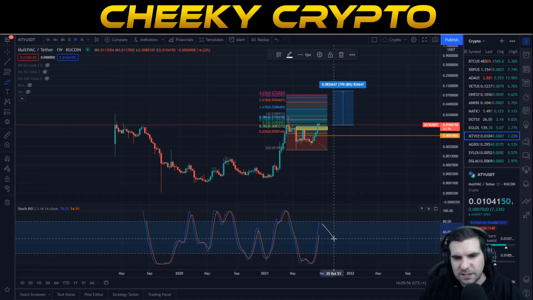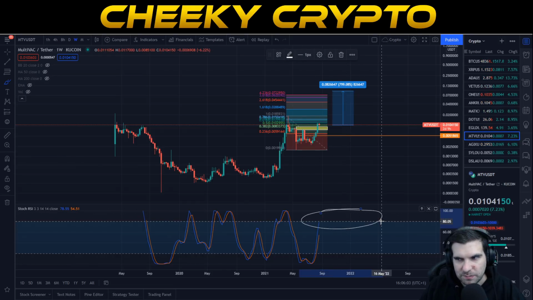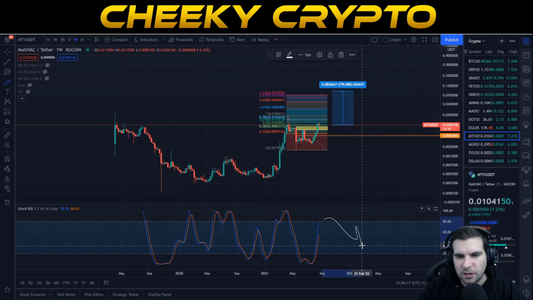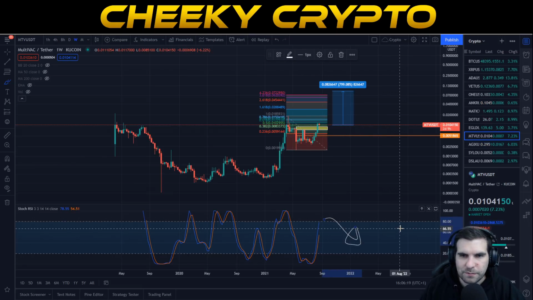But with that being said, it could be 1 to 2 weeks, and then we go back up into this overbought area. Now, being overbought, this can be sustained for quite some time, given the fact that we are entering into September, the month historically for corrections to occur. And again, thinking about the bull run peaking out towards the end of the year, this would basically mean that we'd have a multi-week correction potentially on the horizon for many of these altcoins, MTV included.